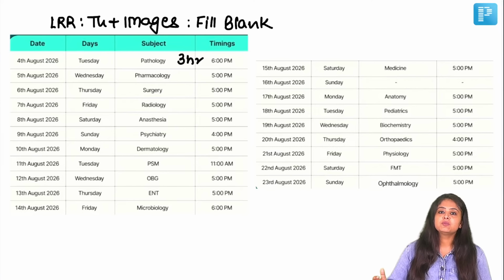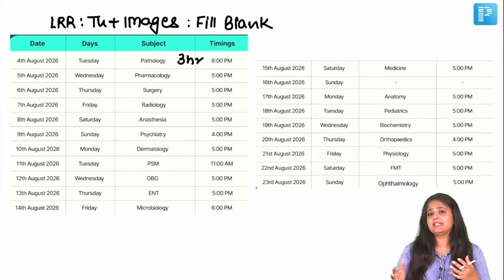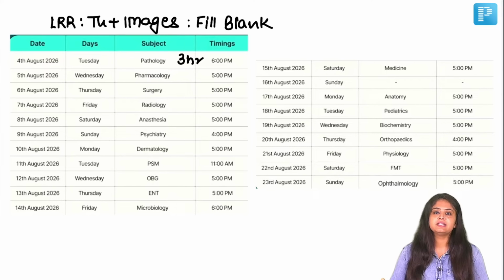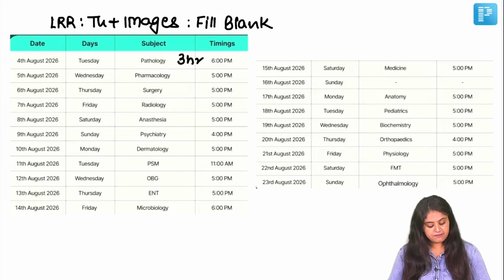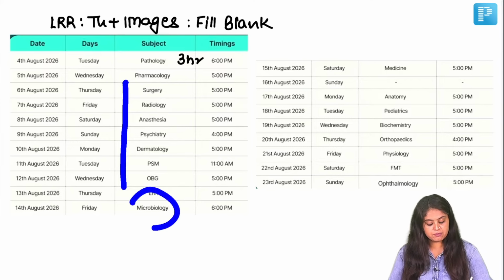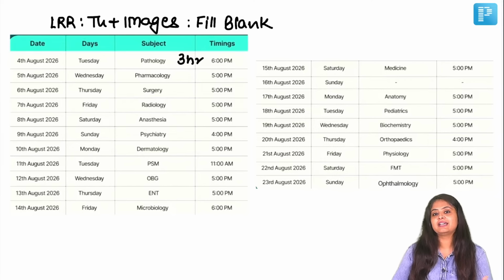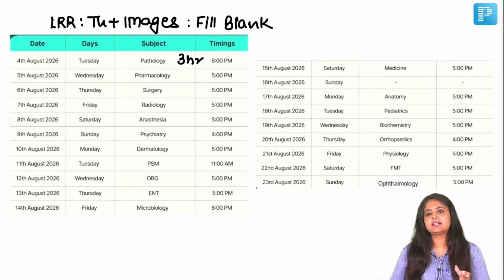In 3 hours, we should be able to dedicate one hour to each segment. 1 hour to general path, probably 1 hour 10 minutes to systemic, and let's say 50 minutes for hemat and blood banking. That's how the entire plan should be, and I believe every other faculty is doing the same. When I come to micro, again I will do a 2.5 to 3 hour session where I'll dedicate 1 hour to general and mycology, 1 hour to your favorite bacteriology, 1 hour to fungus and virus and parasites. So every faculty is doing their mix and match to give you the best outcome.